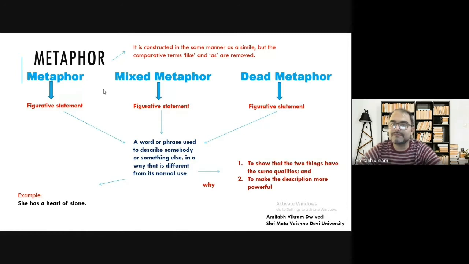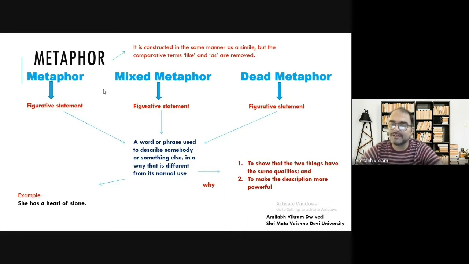So what do we have in metaphor? We have a figurative statement. Now we have two types of statements. One is literal statement. A literal statement is I am teaching you. That means I am telling a matter of fact. It's a factual statement that I am teaching you.